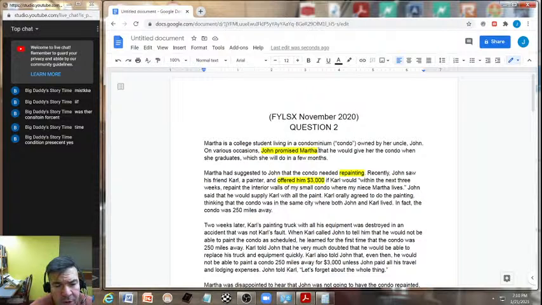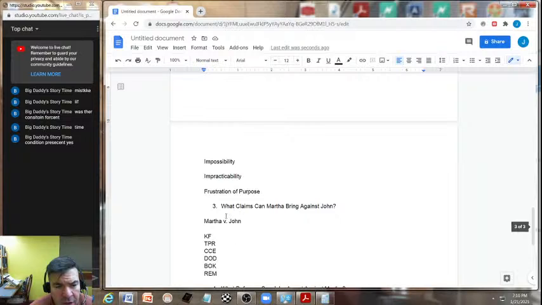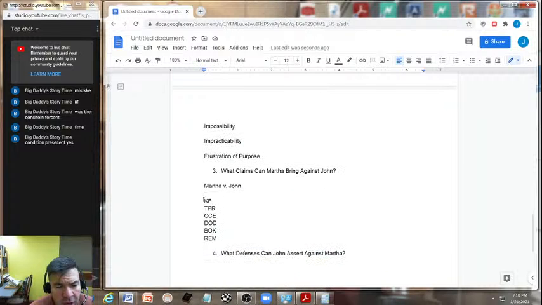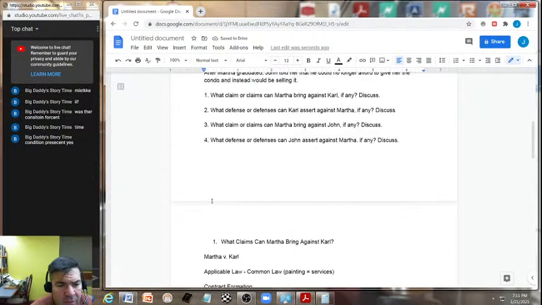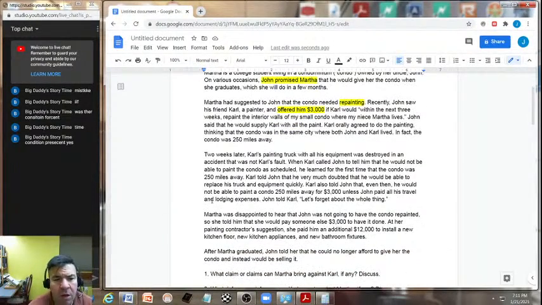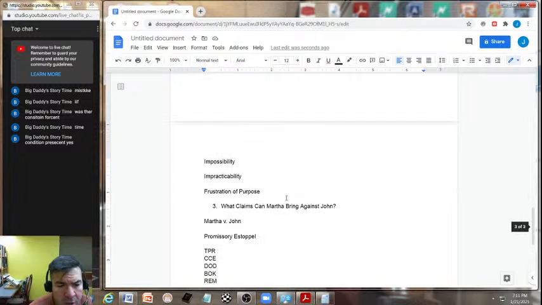John had promised Martha. See this aspect here down here that, okay, Martha versus John. I would say here that because of all of the above that we could mention, we're dealing with promissory estoppel. Now that I consider all the facts, I don't think Martha would be a third party here. I think her best claim would be against John for promissory estoppel.